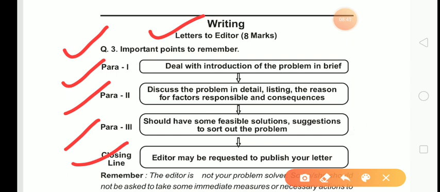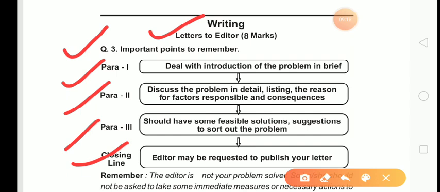The editor may be requested to publish your letter, because you are writing this letter to the editor. So you never mention that he should take proper action, because the editor is not going to take any action. The editor will publish this letter in the newspaper. Then when the authority goes through the newspaper, the authority will come to know your problem, and the concerned authority will then solve your problem.